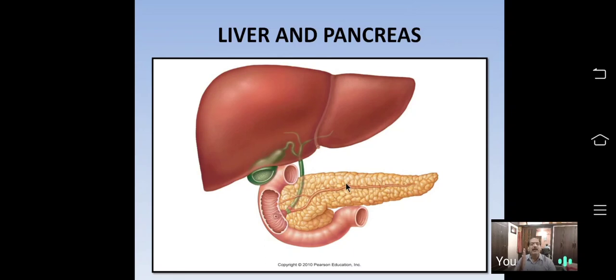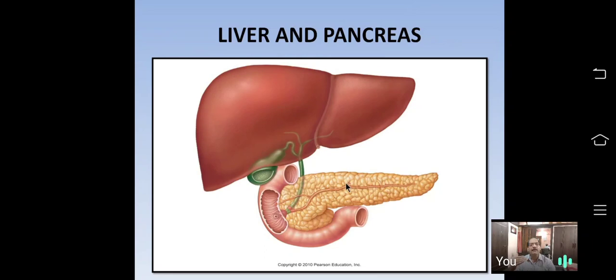The fluid or juice which is secreted from the pancreas is called pancreatic juice. Pancreatic juice contains one carbohydrate digestive enzyme, again amylase. Amylase will digest carbohydrate. This pancreatic amylase is called amylopsin.